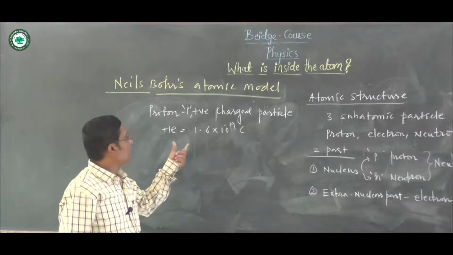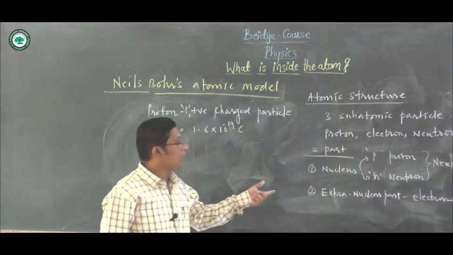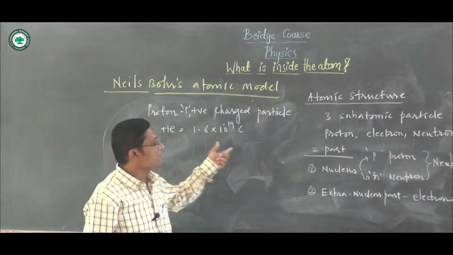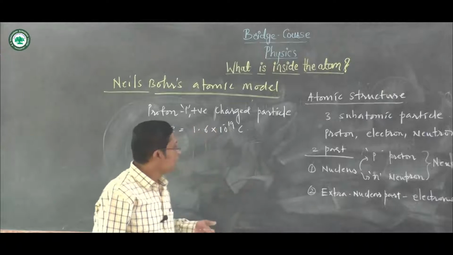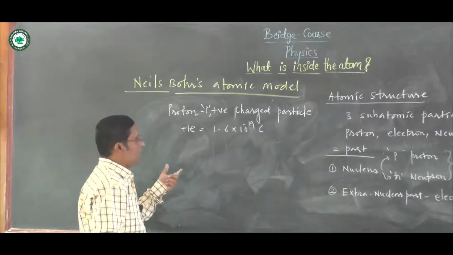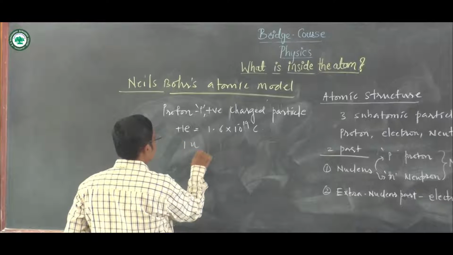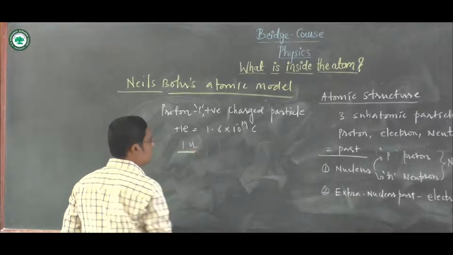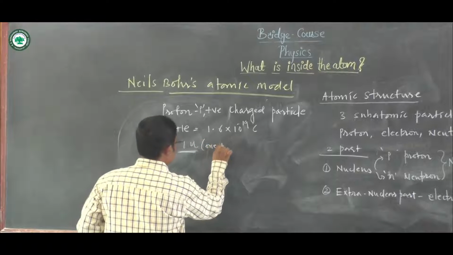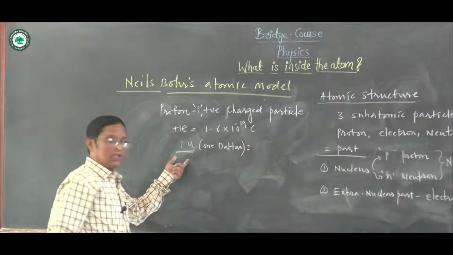The charge of the proton and the charge of the electron are the same in magnitude, but the electron has the negative charge and the proton has the positive charge. The mass of the proton is given by 1 U. It is called 1 Dalton, but written as 1U.